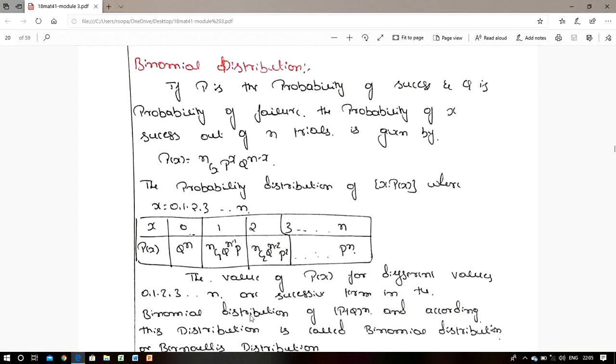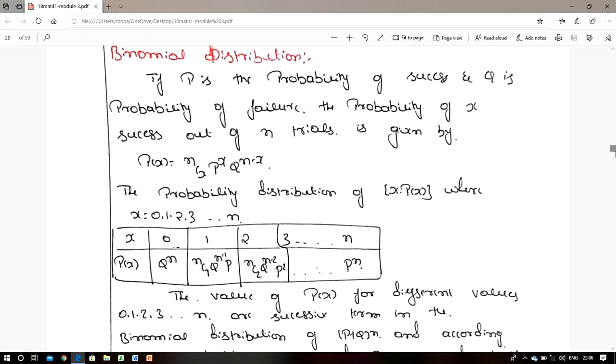It means all the probability values are positive, and the summation of p of x is equal to 1. That is the condition. Here we take x is equal to 0, 1, 2, 3 up to n, then we take the corresponding p of x values, and we get this result. So the sum of probability, that is p of 0 plus p of 1 plus p of 2 plus p of 3 and so on up to p of n, is equal to 1. So it satisfies this condition, so p of x is a discrete probability distribution.